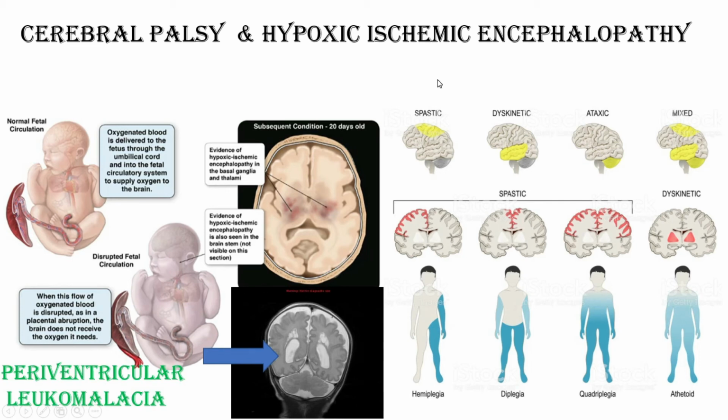It has 4 grades, among them grade 3 onwards the prognosis is very bad, because it is irreversible damage of the brain, and after damage of the brain, the brain tissue will be filled up by glial tissue, because it has no stem cells except the hippocampus and the olfactory bulb.